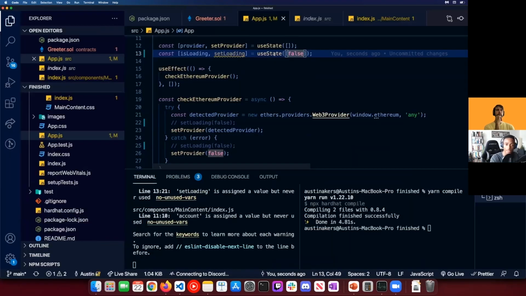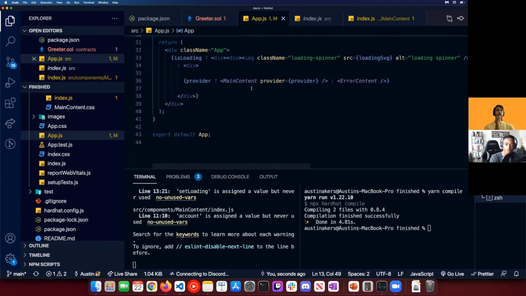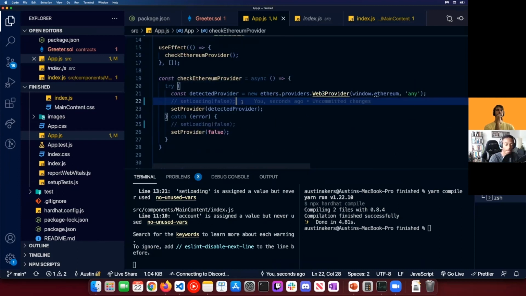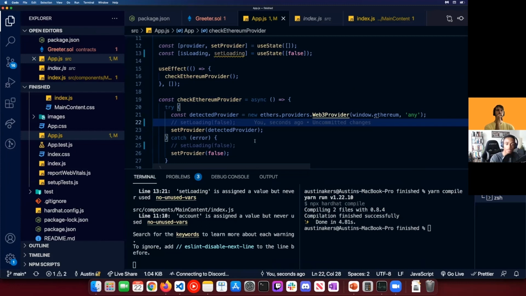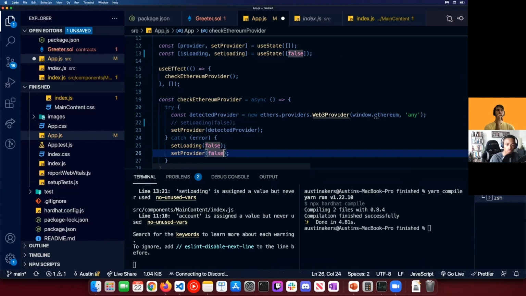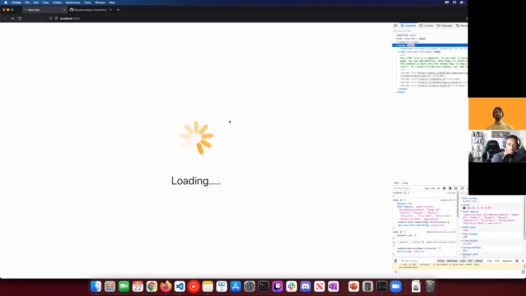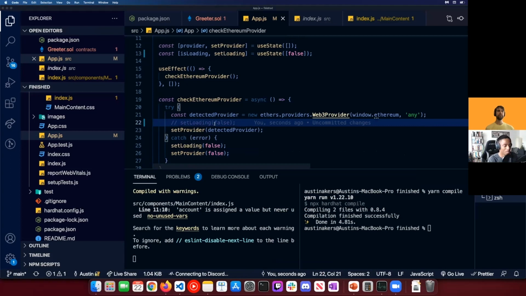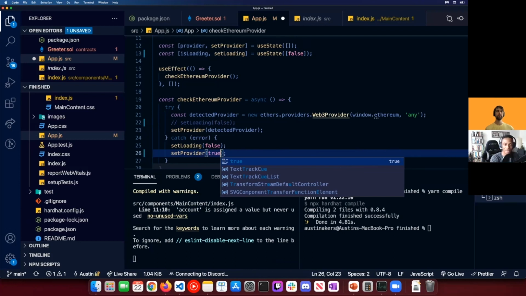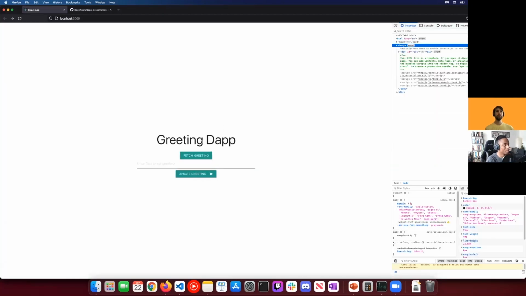I probably forgot to actually set the loading also to false provider. And oh yeah, setting loading to false might actually help as well too. But long story short, what we'll do, it is false. I'll just set this to, my apologies. I probably should have actually had this ready, but long story short, we'll just set this to true or something like that. Let's see here. There it is. All right, there we go. Cool. Yeah, it's a Boolean.